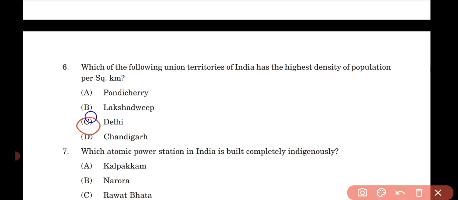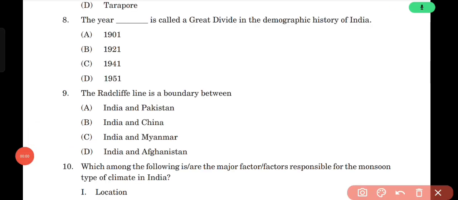Option A. The year dash is called a great divide in the demographic history of India. Option B, 1921. The Radcliffe line is a boundary between option A, India and Pakistan.